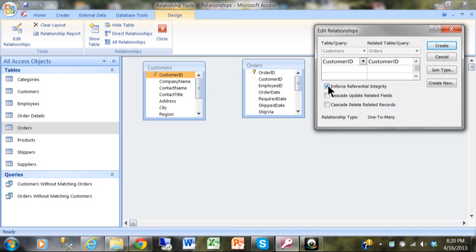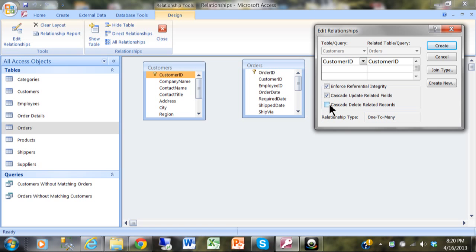Now, when you pick on that top choice, the next choice lights up as well. Cascade update related fields. What that means is, let's say the customer number is 123, and they have some related records over here. Well, if I change it to 234 over here, it'll change the corresponding records over here. So the change will cascade through the corresponding records in this table.